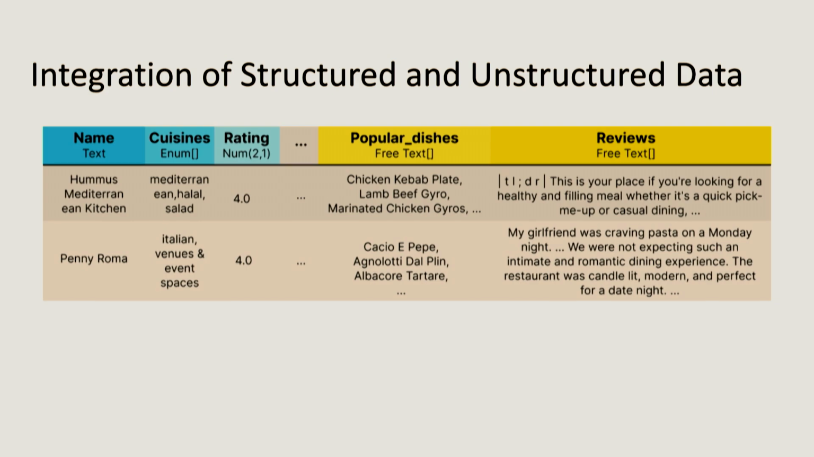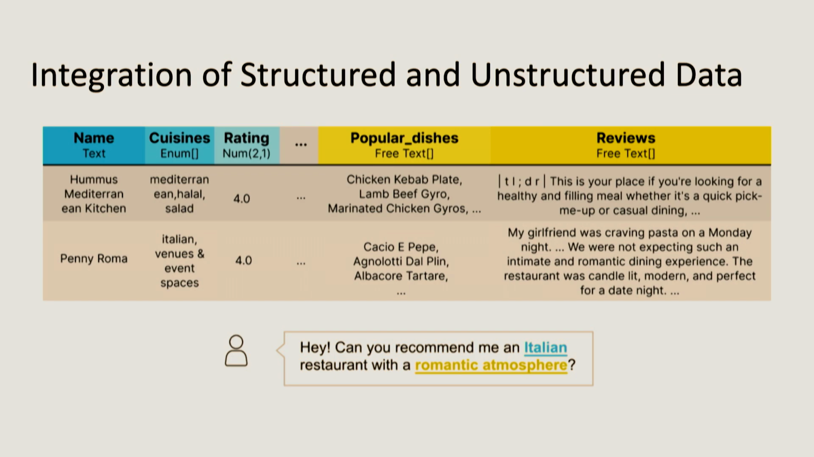So then there's a natural question of, okay, we can do free text, we can do structured data, but what do we do for things in between? This is a database on Yelp, and you have these blue columns to the left, like name and cuisines and rating. They are more structured. You can think of ratings as numbers. These things are very structured. But then you also have this huge chunk of free text in these yellowish columns, like popular dishes and reviews. And the question is, how do we answer questions such as, can you recommend me an Italian restaurant with a romantic atmosphere? Where Italian has to correspond to the structured columns, but romantic atmosphere corresponds to the yellow free text columns. How do we do this combination?